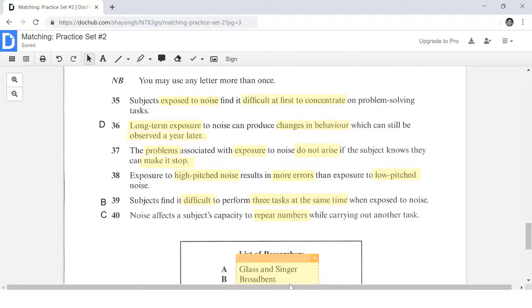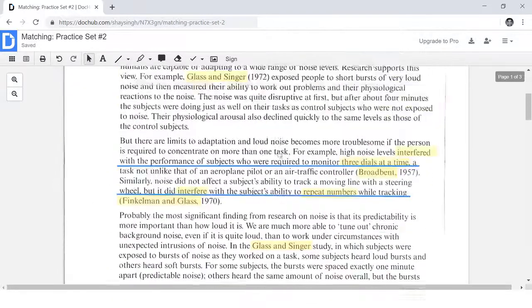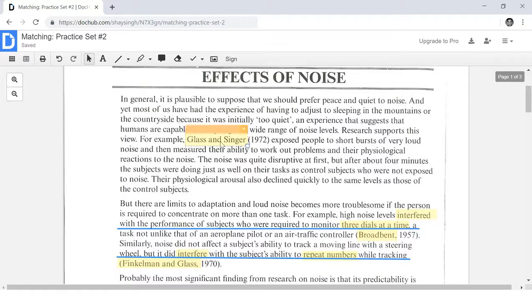Alright, when we get to Glass and Singer, let's see if we can find any of these keywords from the question language. Specifically, I'm looking for keywords from question number 35, 37, and 38. So let's begin our scanning. Here is Glass and Singer. Okay, so let's scan for our keywords from the question. Alright, so here it talks about how it says